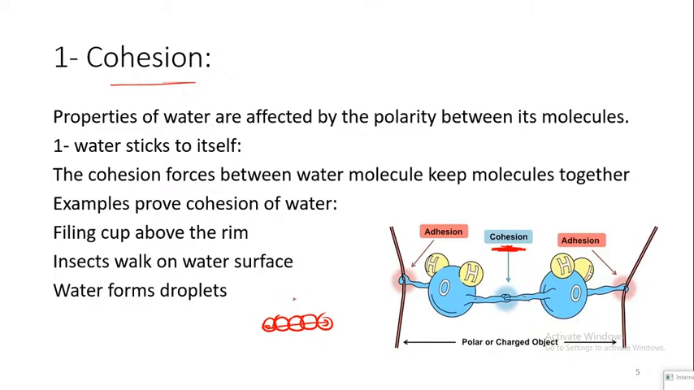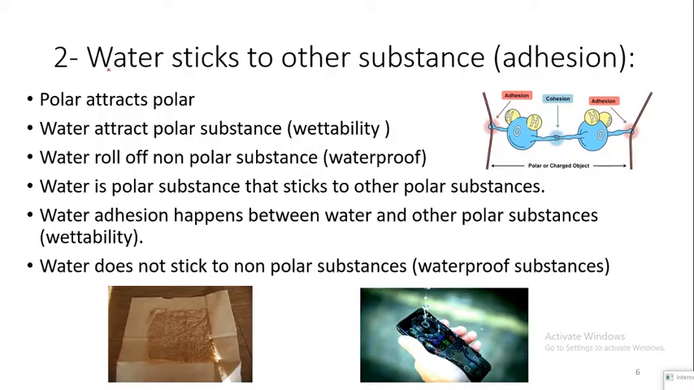Also, the insects can walk on the surface of water because the small weight of insects doesn't break the cohesion of water molecules. The second property that depends on polarity of water is the adhesion. The adhesion is a sticking of water molecules to other substances.